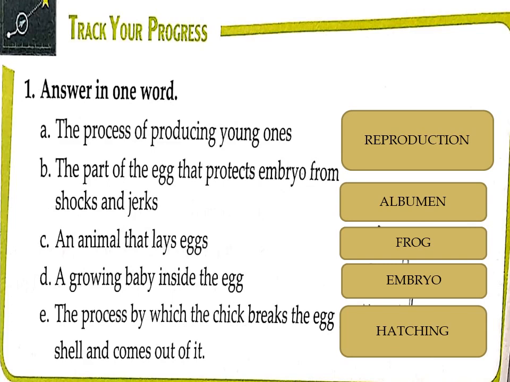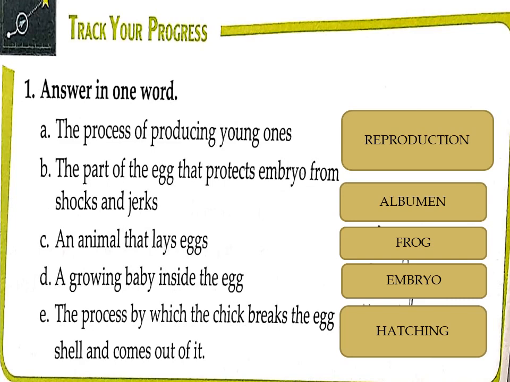Number A, the process of producing young ones. What is it called? It is called reproduction. The part of the egg that protects the embryo from shocks and jerks is called albumen. An animal that lays eggs. Give me an example of an animal that lays eggs. You can write bird, you can write fish, you can write frog, anything.